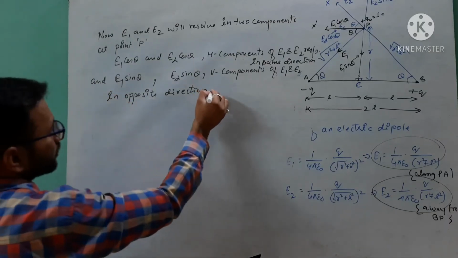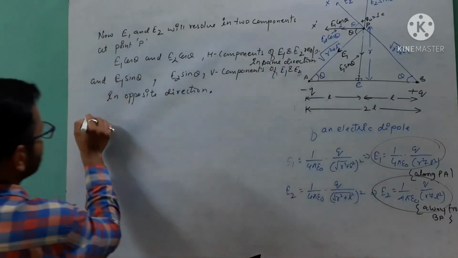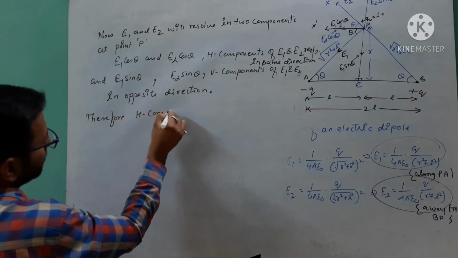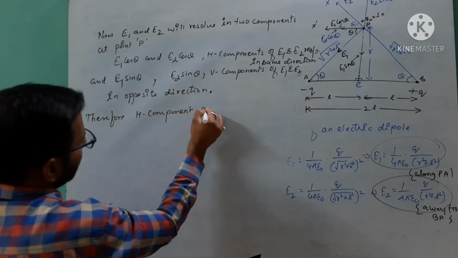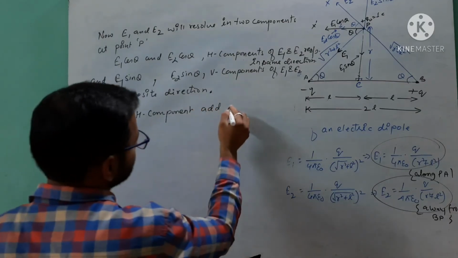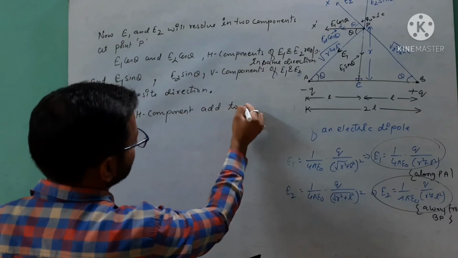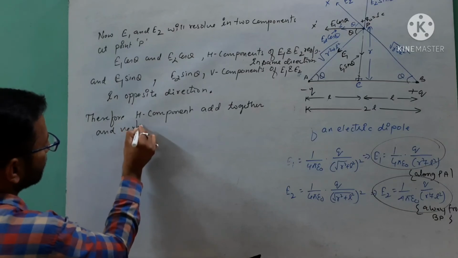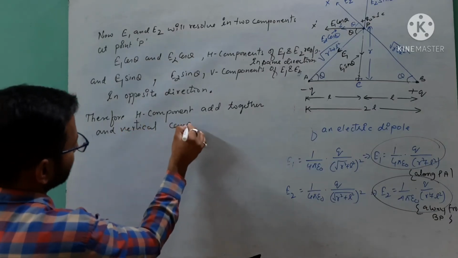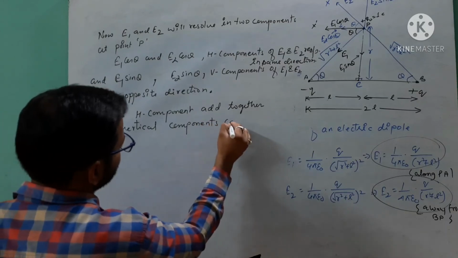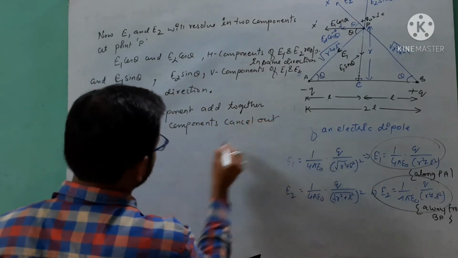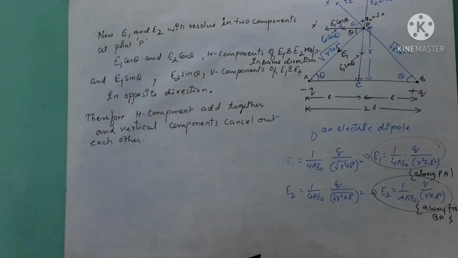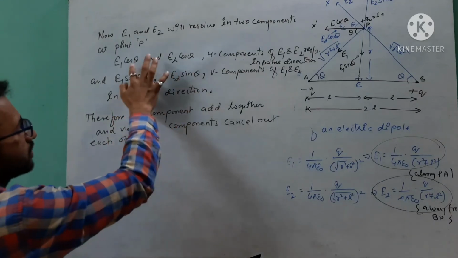So therefore the horizontal components add together and the vertical components cancel out each other, because the value of E1 and E2 is the same, and sin theta is the same for both, cos theta is the same for both.